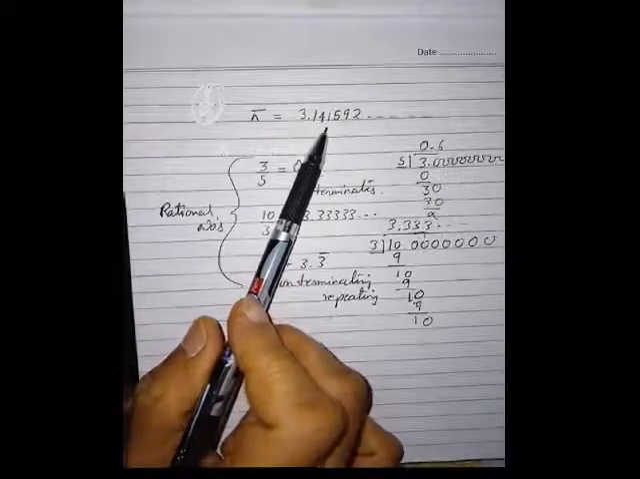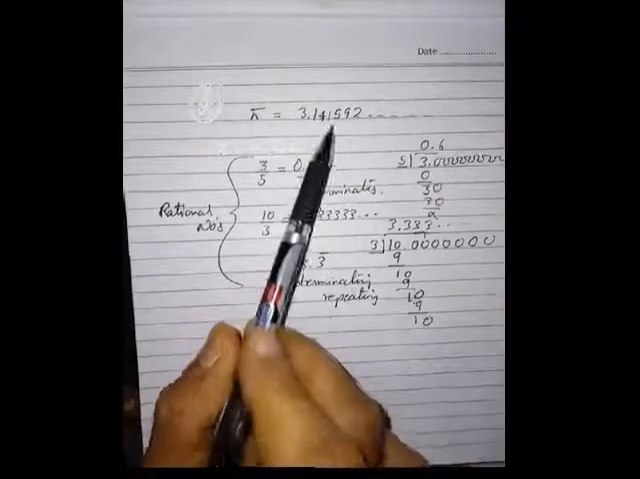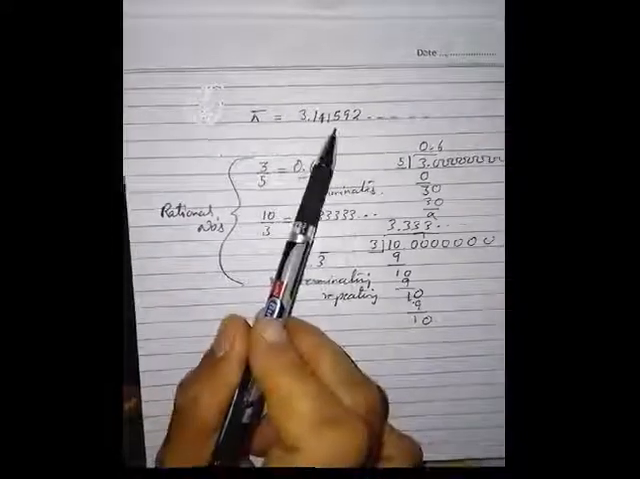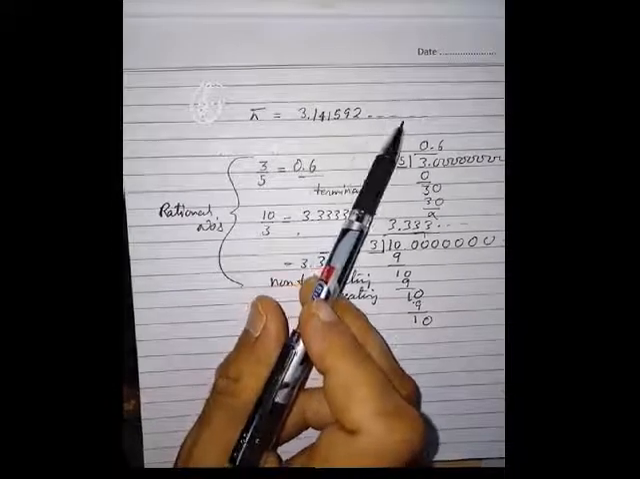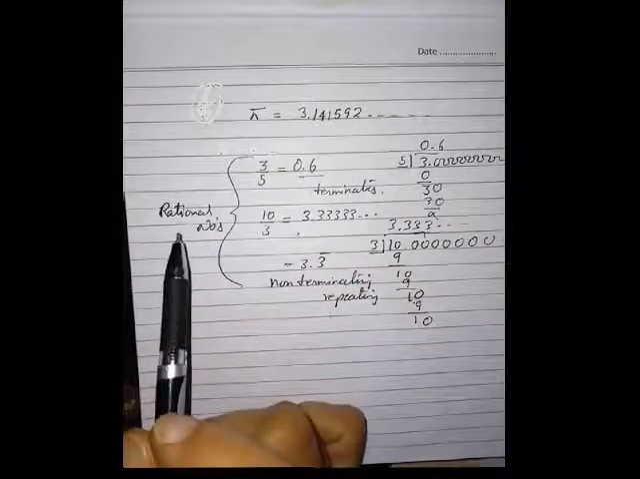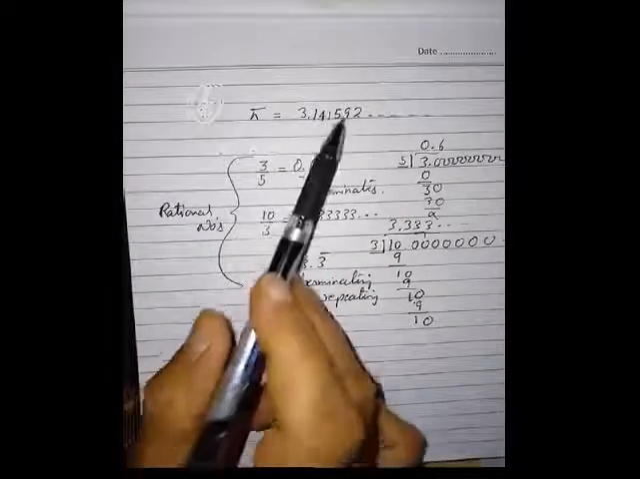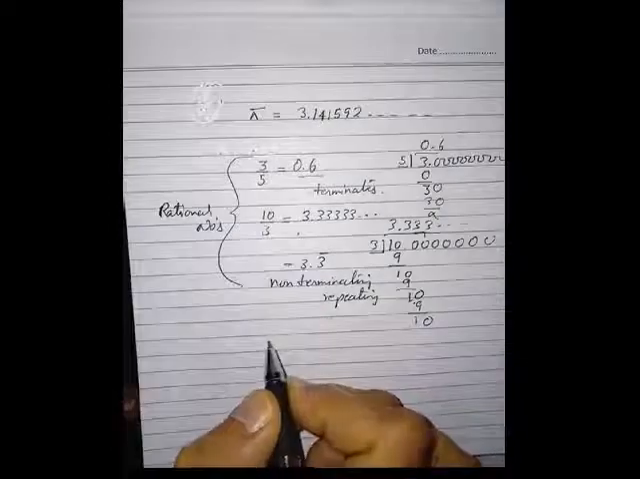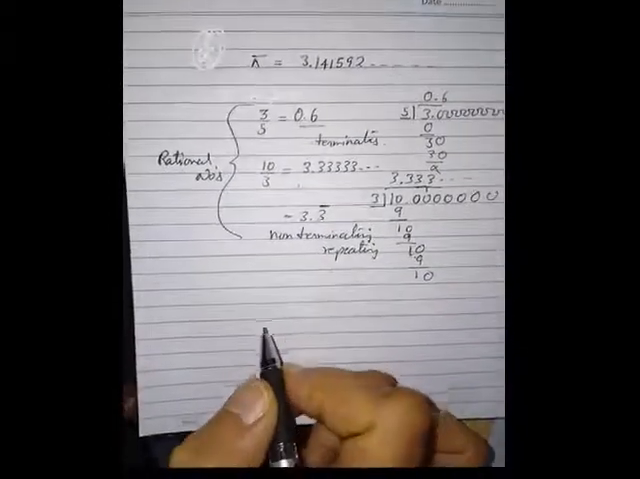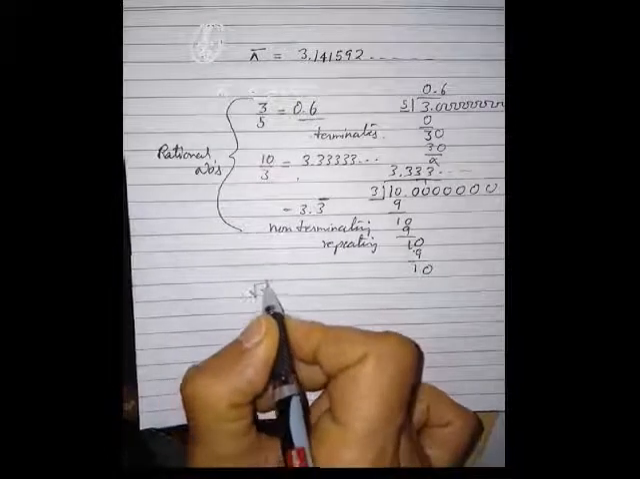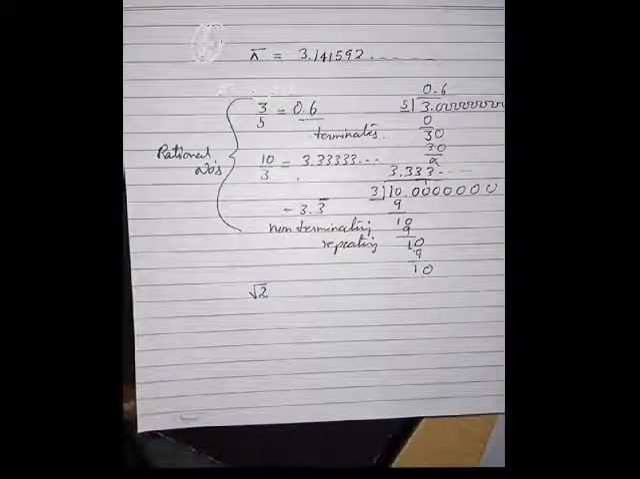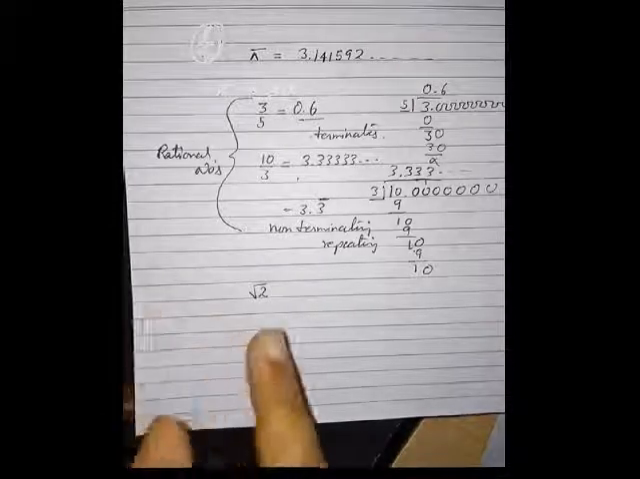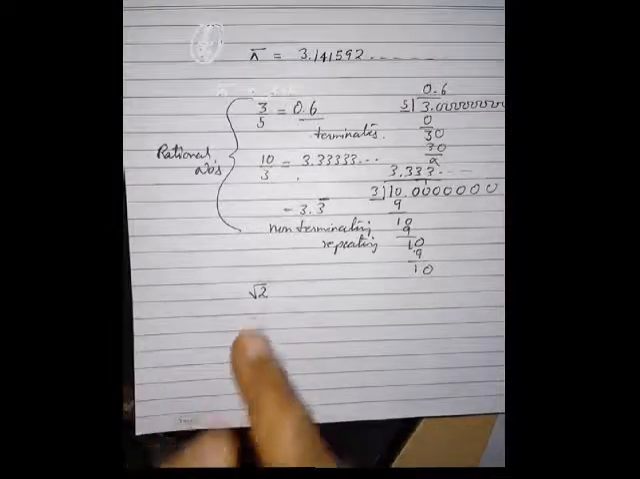What is here is neither does it terminate, meaning it does not end, nor does it repeat. Every time you will get a new number, and it does not follow a specific pattern. So that is why they are called irrational numbers. So pi is an irrational number. Another very common one, which you have studied in your class 8, is square root of 2. If you find the value of root 2, you will again get a non-terminating, non-repeating decimal.